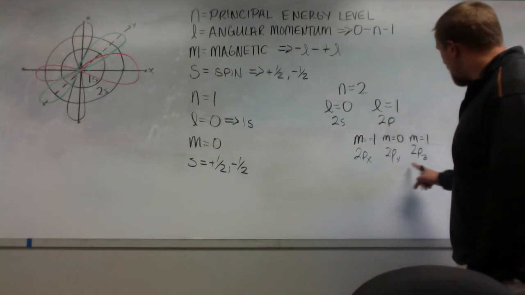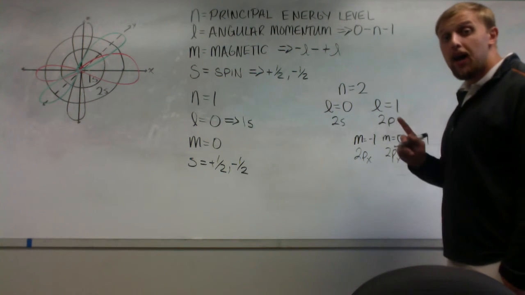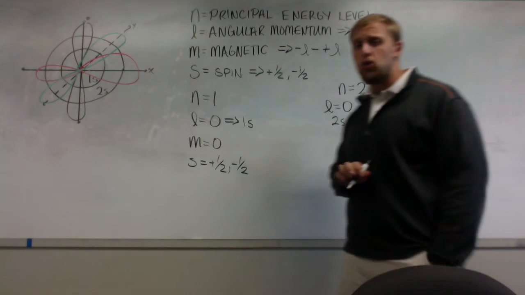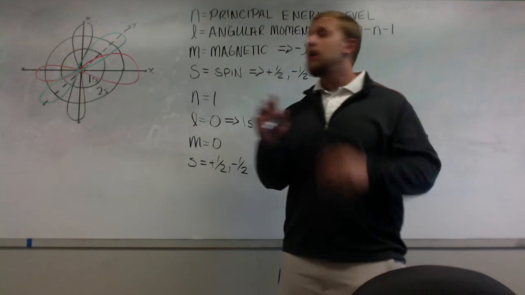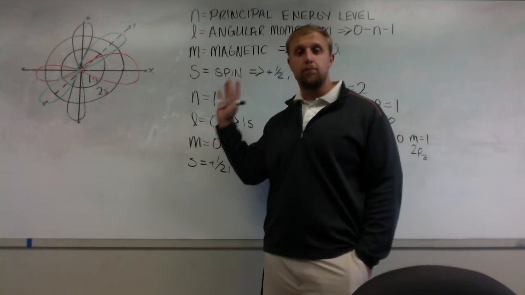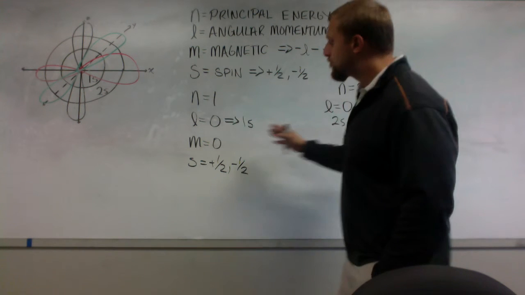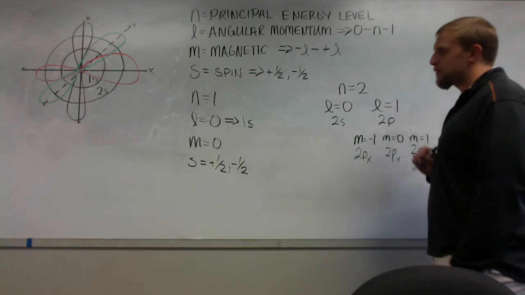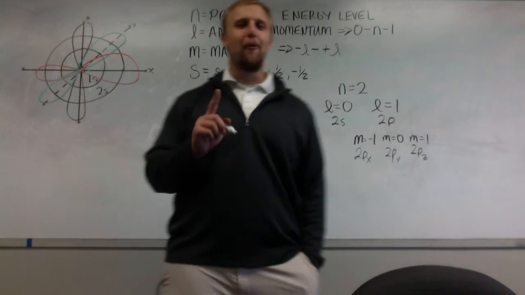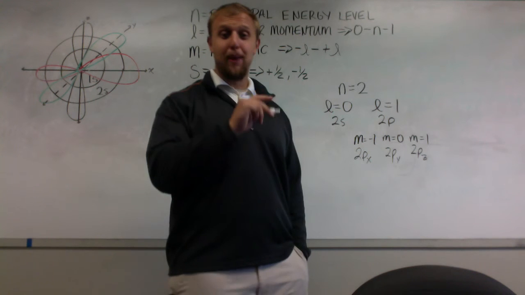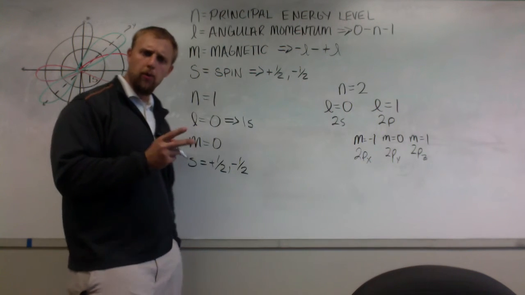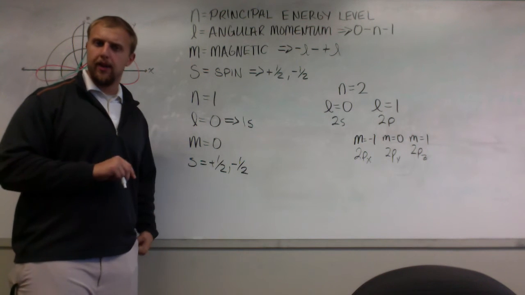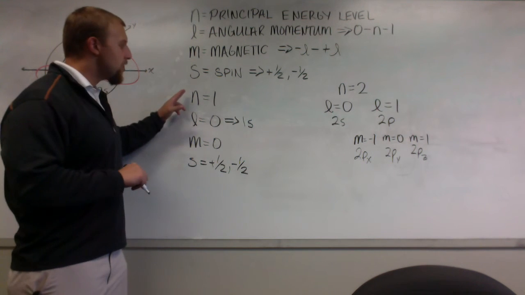2 in 2px, 2 in 2py, and 2 in 2pz. But I can also have 2 electrons in my 2s orbital, which means I have a total of 8 allowed electrons in my second principal energy level, right? So I have 2 allowed electrons in my first principal energy level, and now I have 8 electrons in my second principal energy level. Now you've got to be asking yourself, well, that's really cool, because in the first period, I have 2 elements. Well, what happens in the first period? Your first energy level is filled in the first period. So hydrogen and helium occupy the 1s orbital.